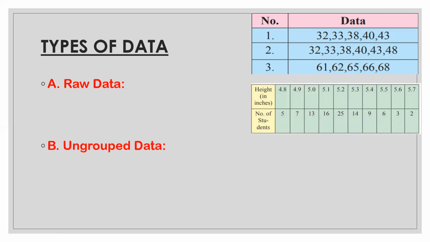The second type of data is called as ungrouped data. That means you will be having two columns. For example, height in inches of students are given to us, and how many number of students belong in that category is shown. This type of table you must have practiced in your 10th standard, and you call it as frequency distribution table. Remember class? By putting the tally marks. That type is called as the ungrouped data, where all the values in the X column will be single, like 4.8, 4.9, 5.0, and so on.